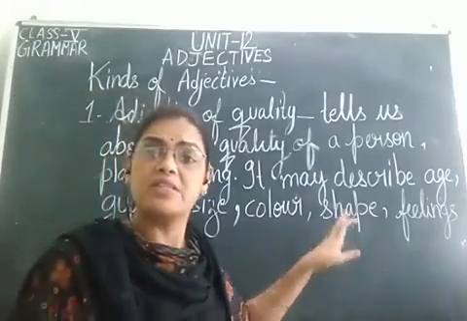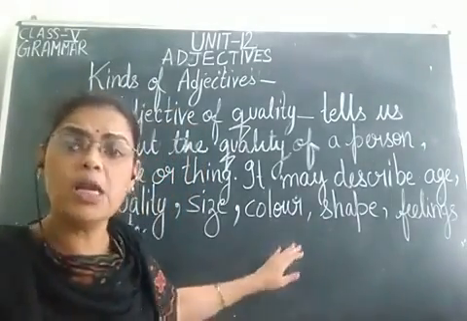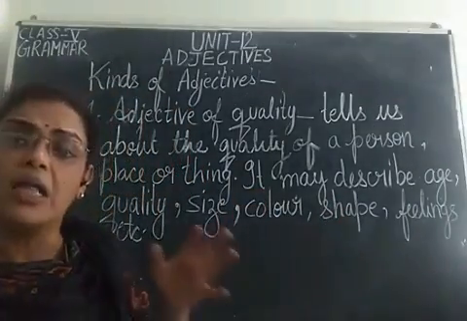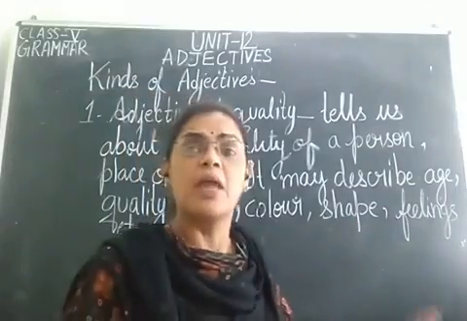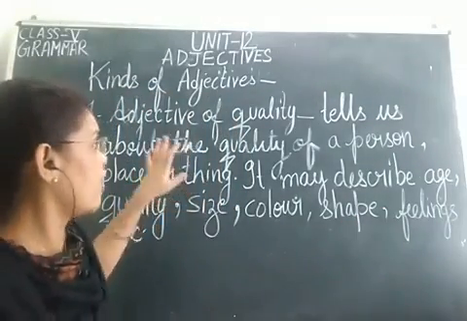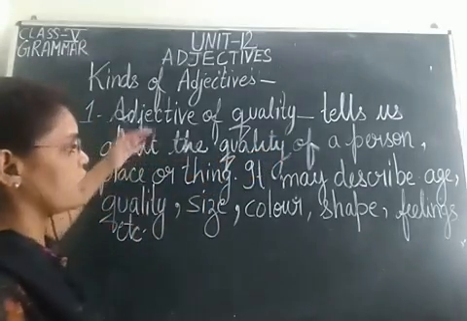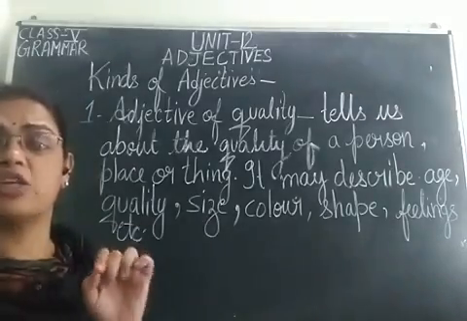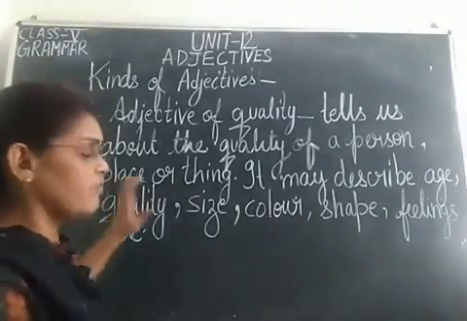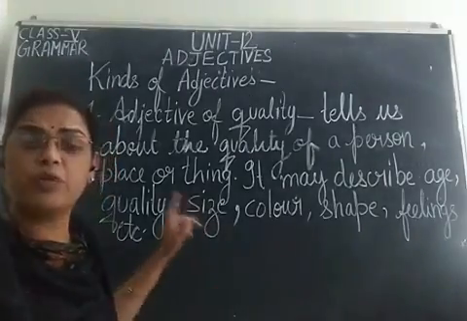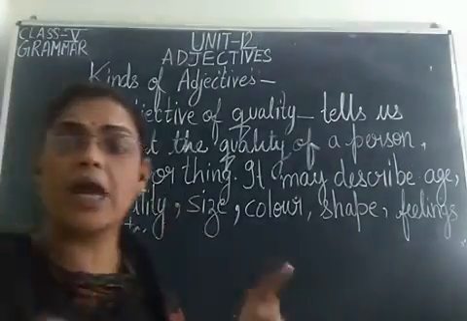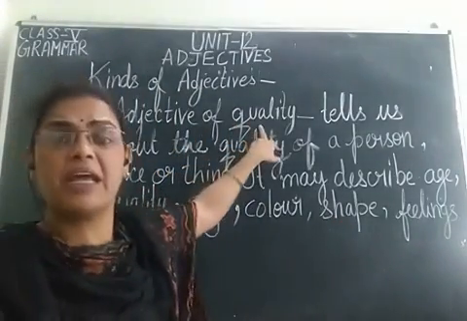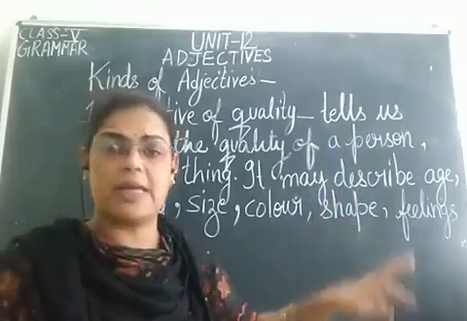Then the shape, circle, triangle, these are all adjective of quality. It describes a particular thing. Then the feelings, these are all adjective of quality. They tell us about the quality of a person, place or thing. And the easiest way to find this is, whenever we need to find which kind of adjective it is, you need to frame the question with what kind of. आपको जो भी what kind of का आंसर मिलेगा वो आपको किससे मिलेगा? Adjective of quality से. Got it?